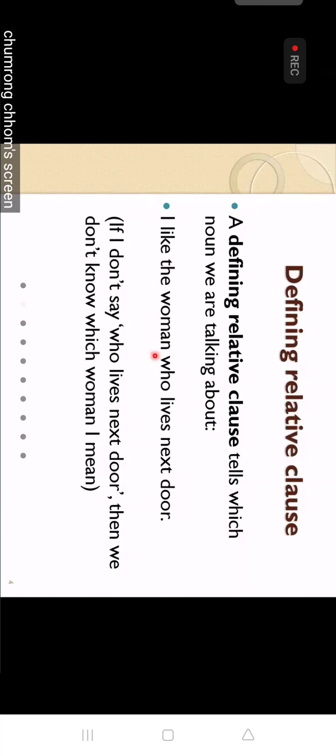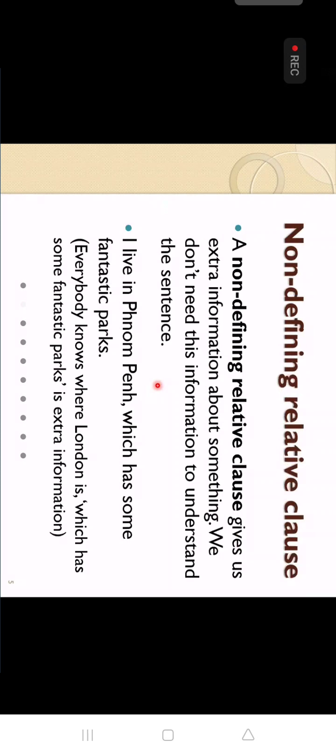You will learn about another one. Okay? So when we modify the noun that we don't know like that, we call it a defining relative clause. Remember, okay? And then another one we call a non-defining relative clause. So what is a non-defining relative clause? The clause that modifies the noun that we know so well.